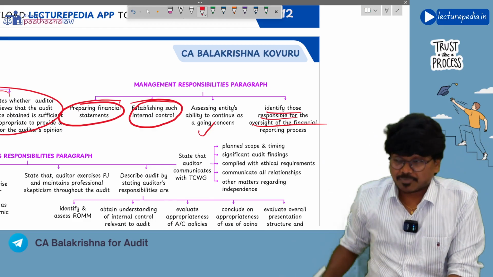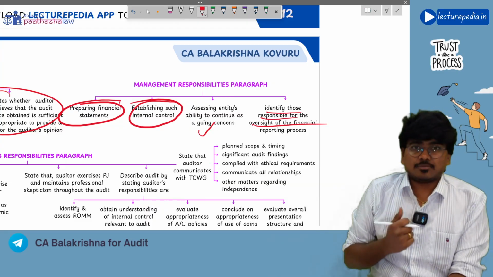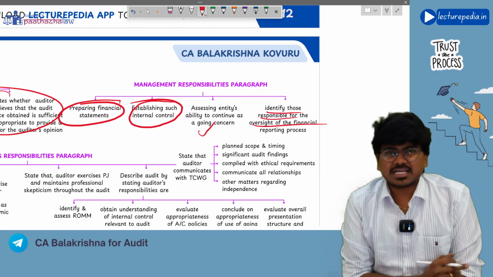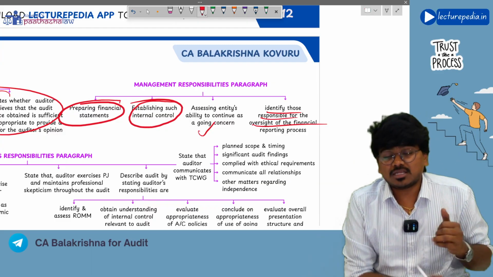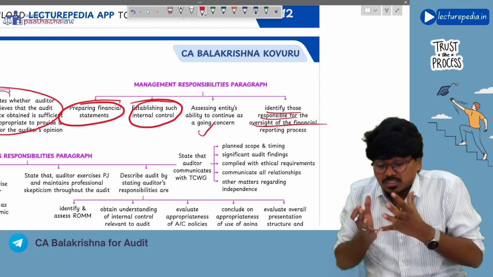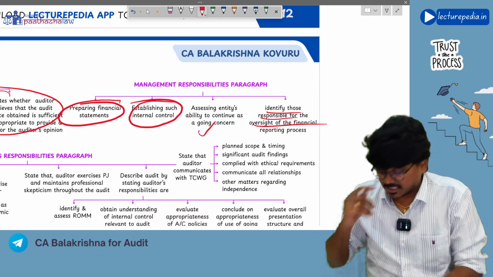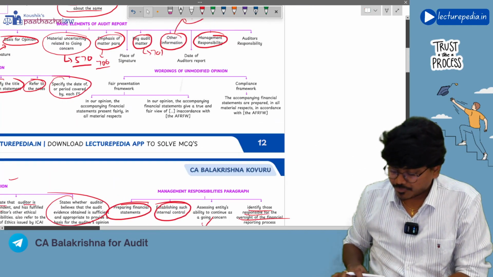And in case the person who is actually exercising, or the person who is actually doing that activity of oversight, is different from the person who has the responsibility, then you should also mention the person who is actually exercising that oversight function, understanding. So these things will be there in the management responsibility paragraph.